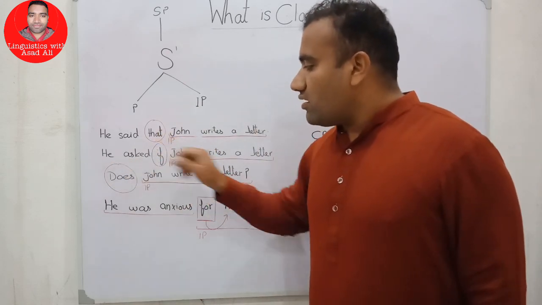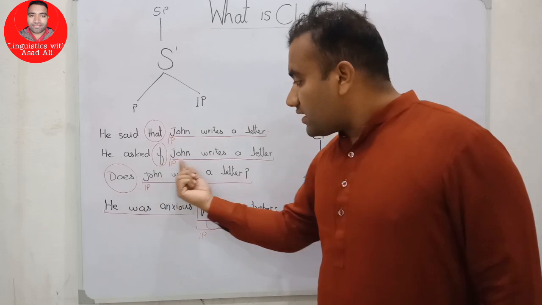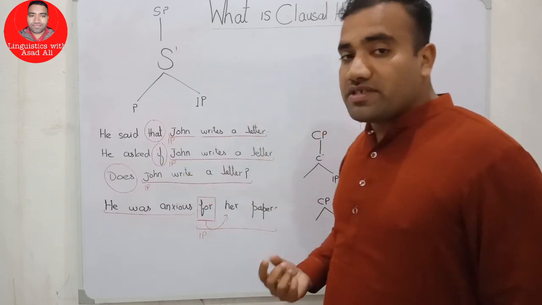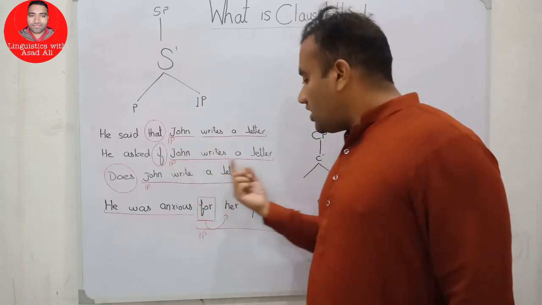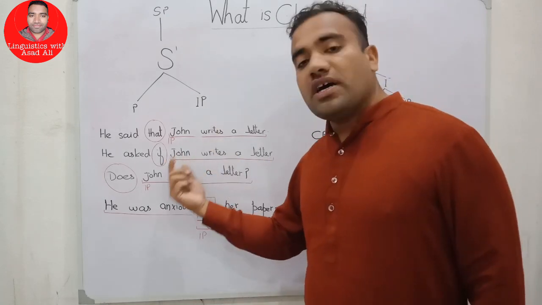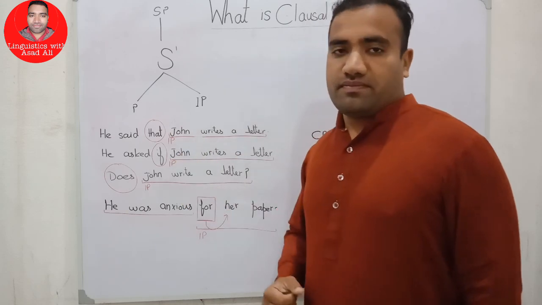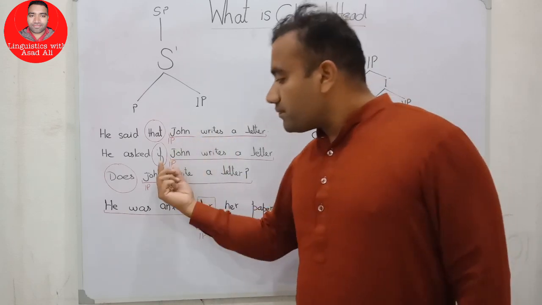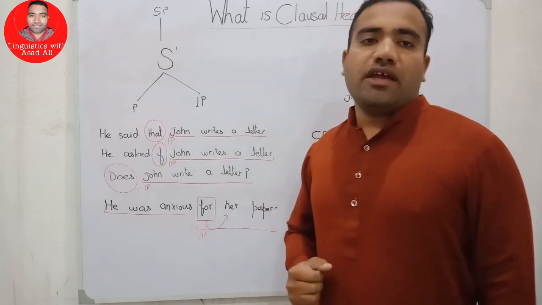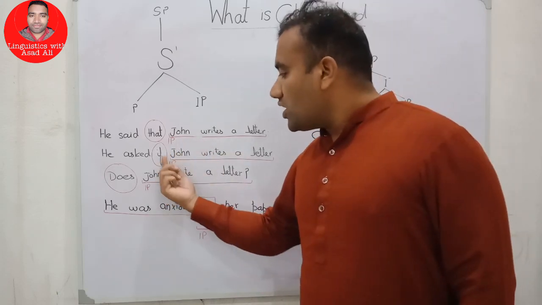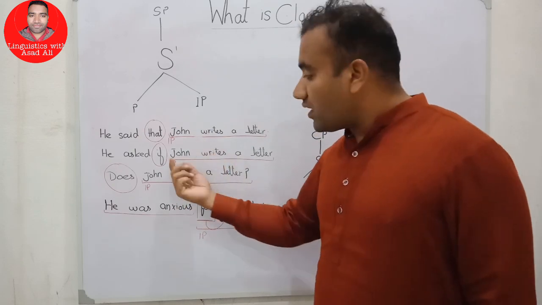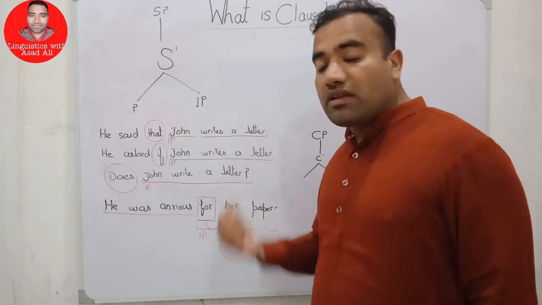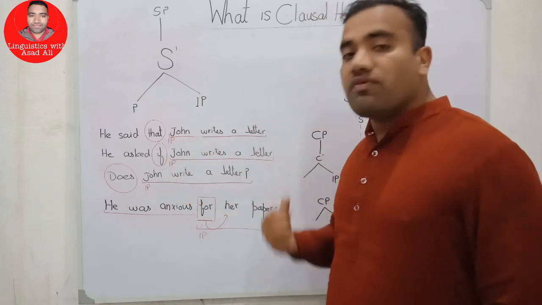If we say "he asked if", it tells us this is the interrogative clause. But if we say this is the interrogative clause, this is the indirect question. In traditional language we will use direct and indirect. This is our question, but the clause is a finite clause, and this clause is an interrogative clause.